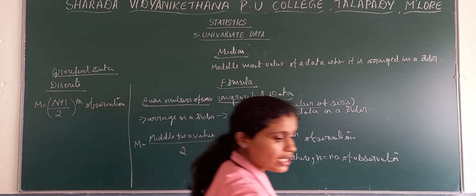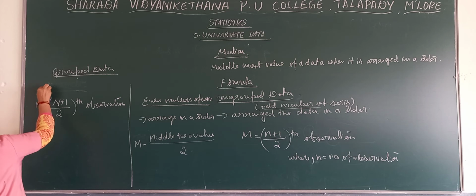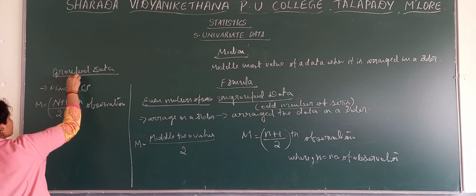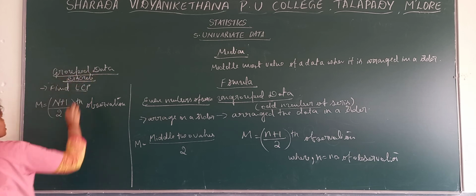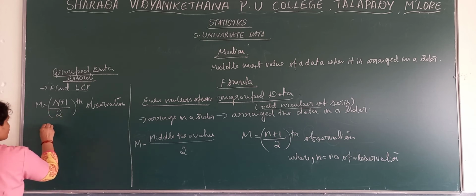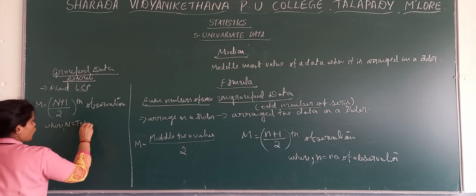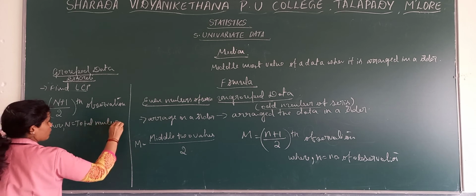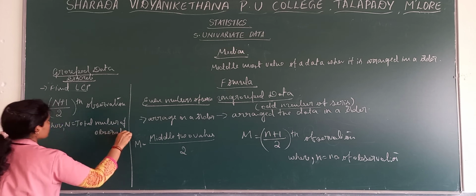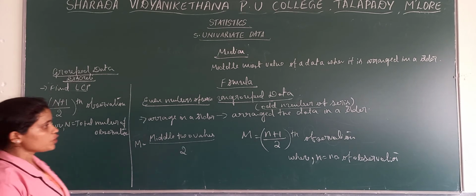But before that, you need to take the cumulative frequency. First find the LCM. This is for discrete. First find the LCM, then apply this particular formula, and here n is the total number of observations. This is about discrete, and we have one more last formula, that is the continuous formula.